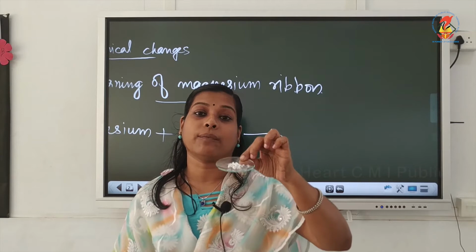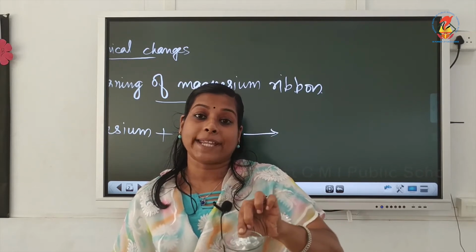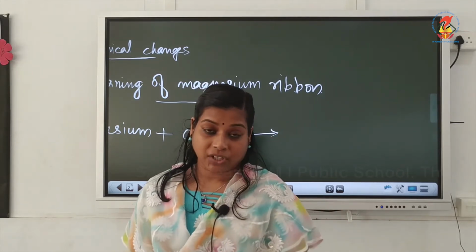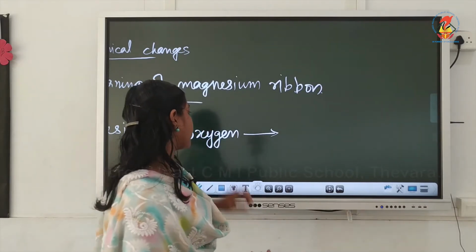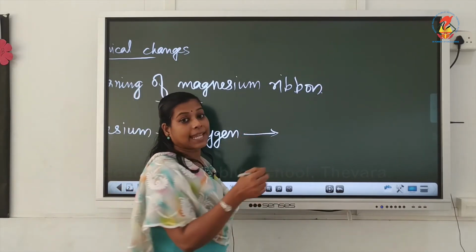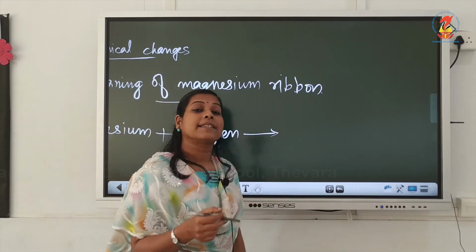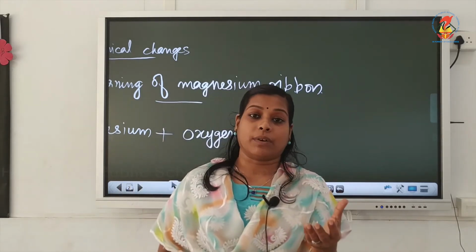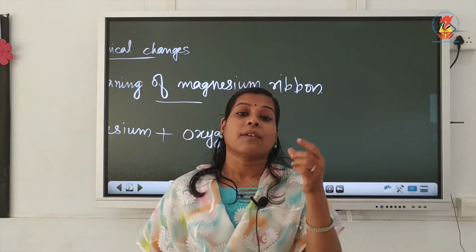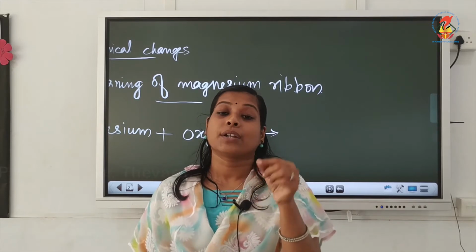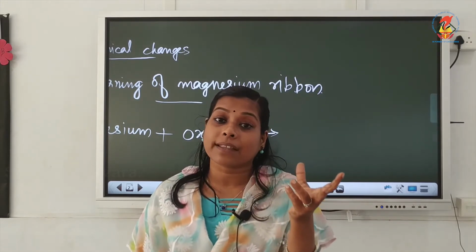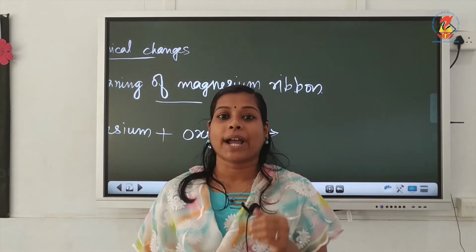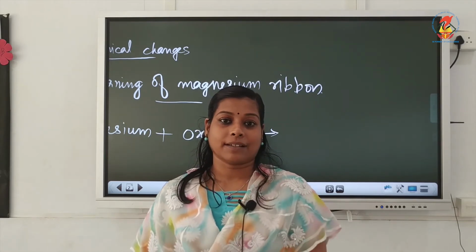White powder we will get, like this. Magnesium will react with oxygen, and during heating, this is just like heating a firework. If you are heating firework sticks, what do you observe? Yes, a brilliant white light will be observed, right?